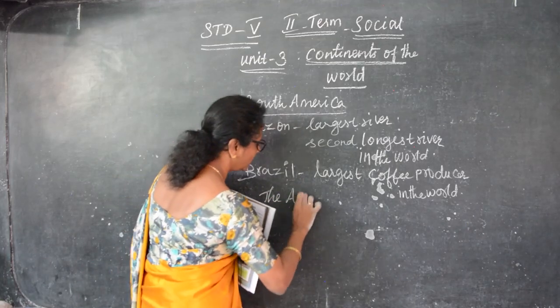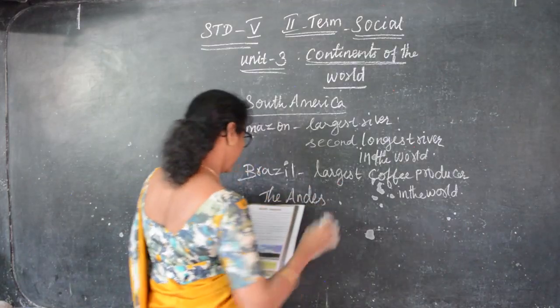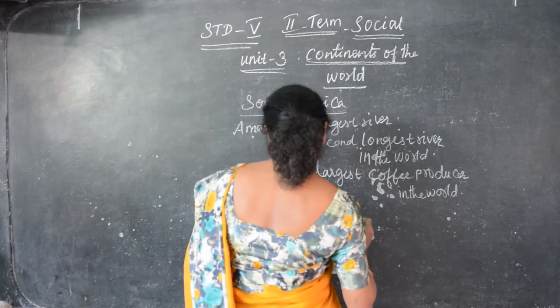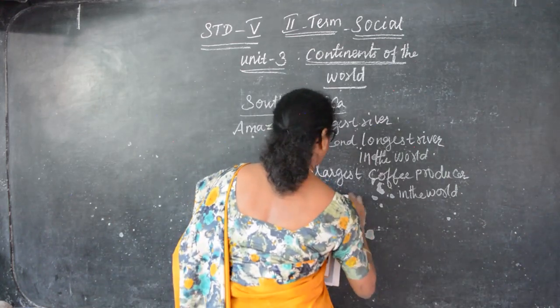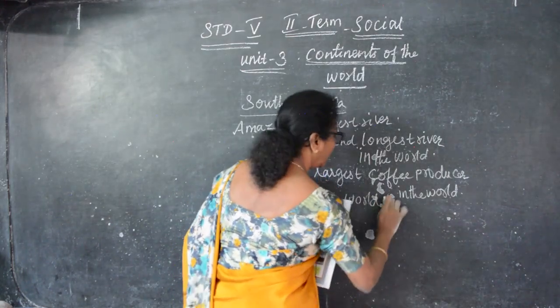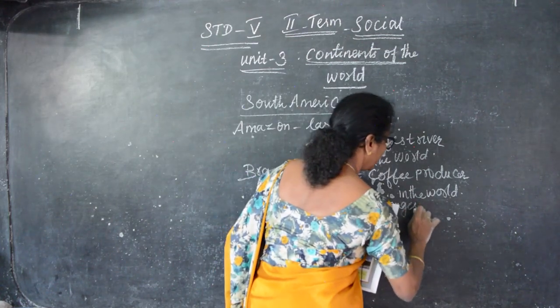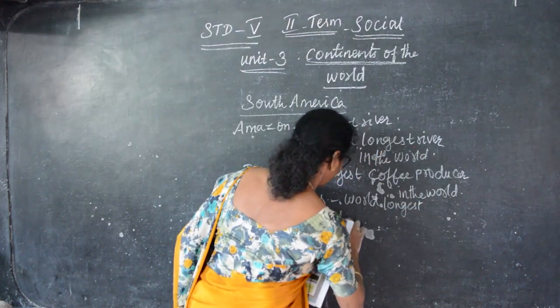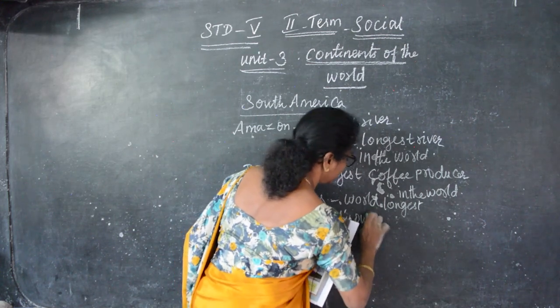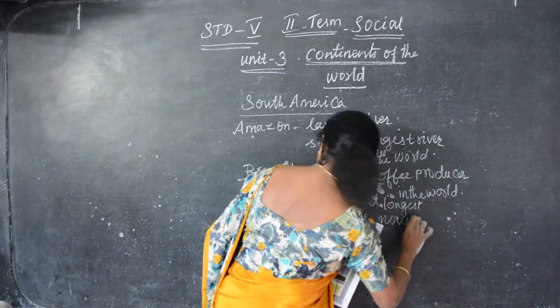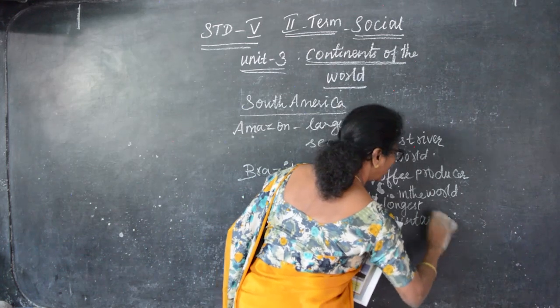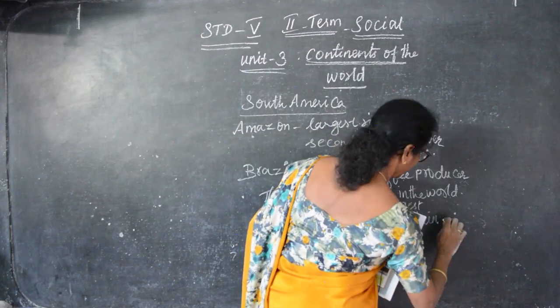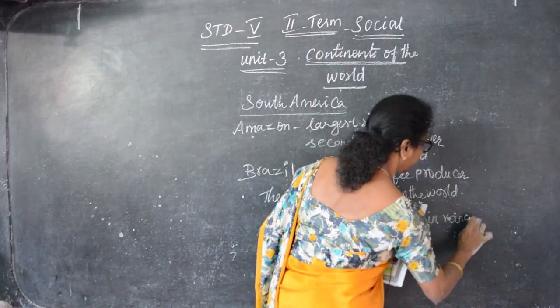The Andes is the longest mountain range. The world's longest continuous mountain range is the Andes, all in South America.